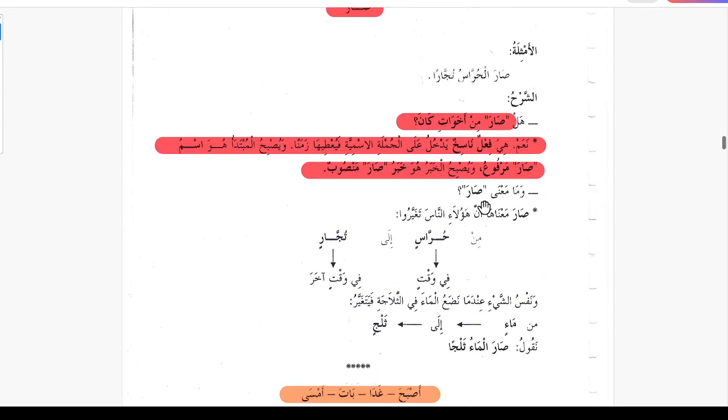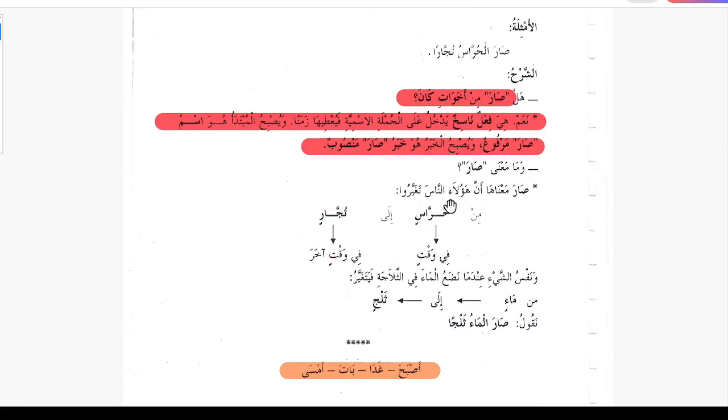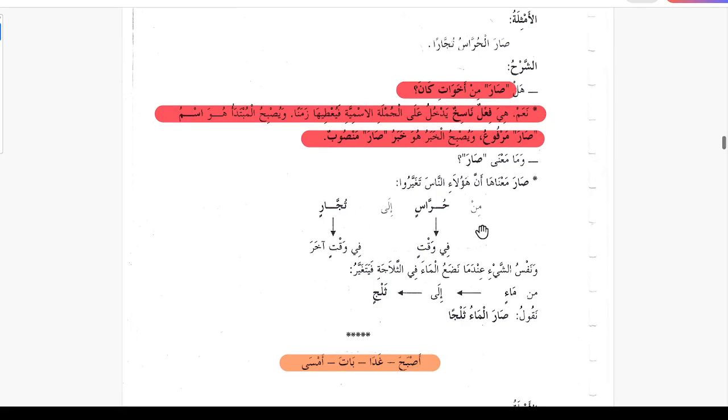Wama mana Sara? And what is the meaning of Sara? Sara manaha anna haulai annasa tagayyaru. Its meaning is that those people have changed. So Sara means they have changed, from hurras, from the guards, ila tujjar, to the merchants.